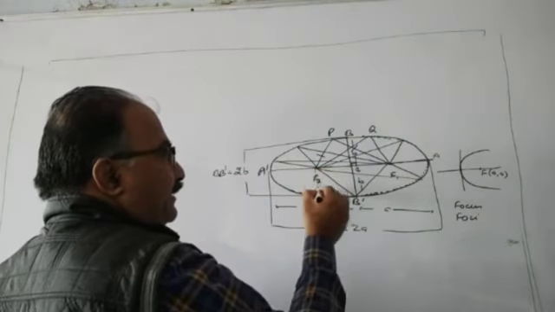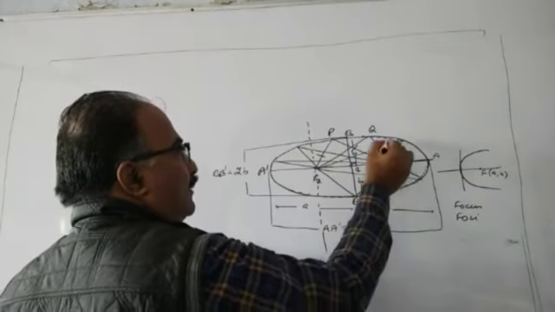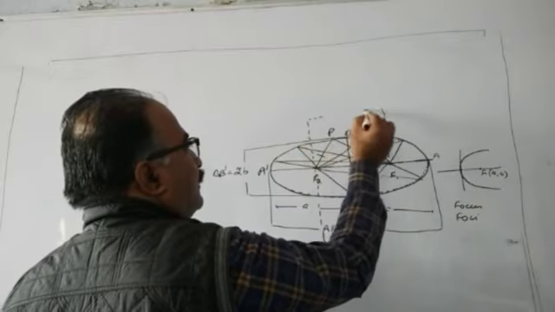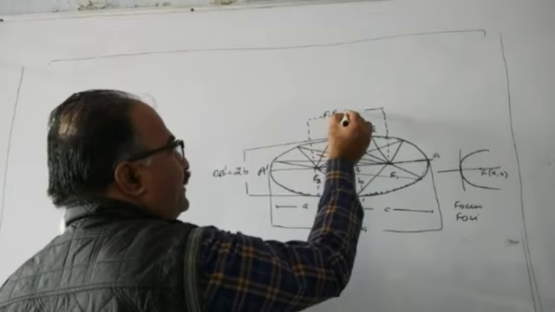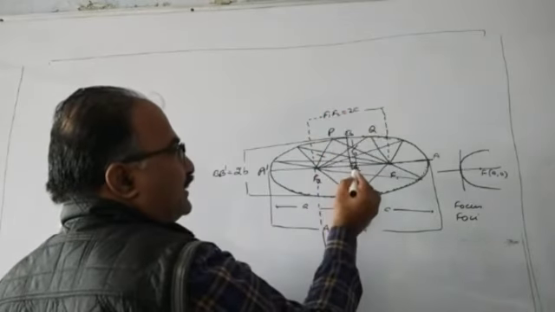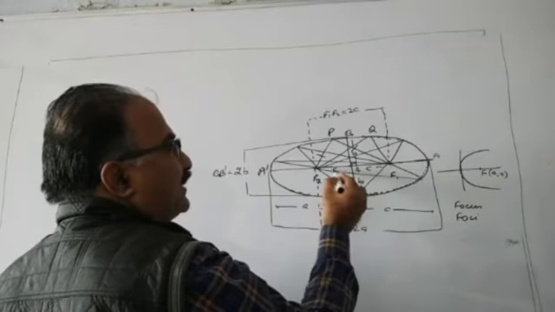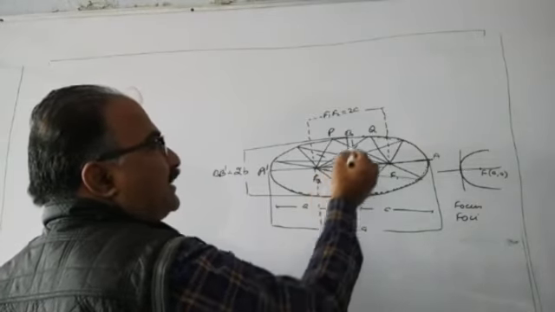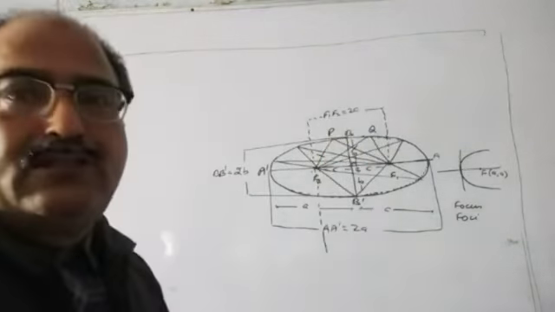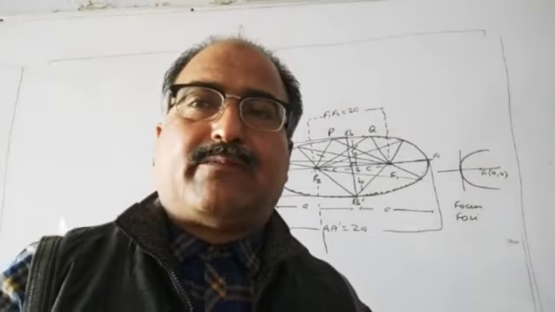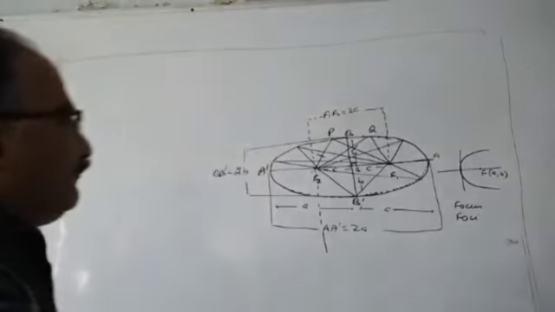And distance between two foci F1, F2 is equal to 2C. Distance of one of the foci from the center is C. Distance of other foci from the center is C. And total distance from F1 to F2 is 2C. The length of major axis is 2A. Length of minor axis is 2B. And distance between two foci is 2C.